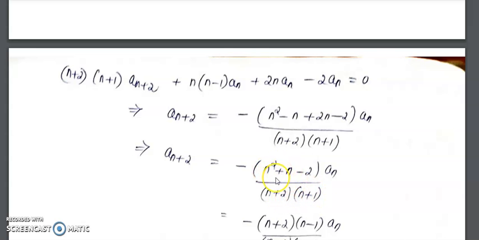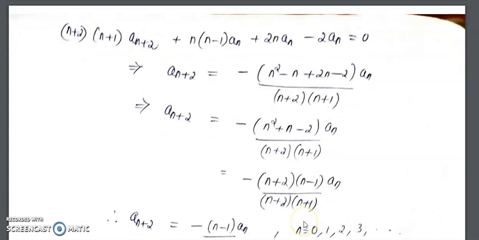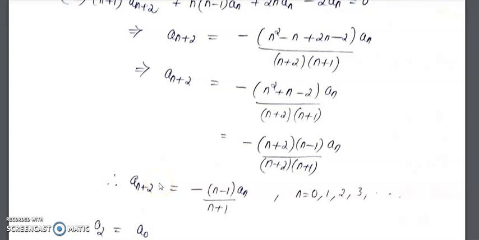In the numerator, we factorize it. So you can write it as n plus 2 into n minus 1. So n plus 2 will cancel off. So we are going to get a_(n+2) equal to minus n minus 1 a_n by n plus 1. So here n will start from 0 onwards.